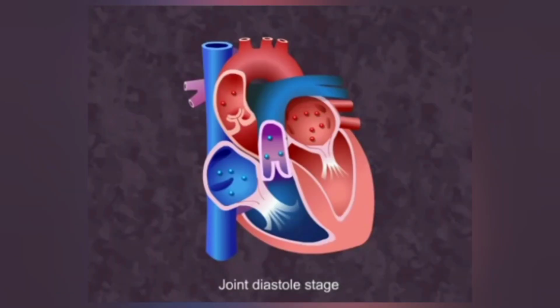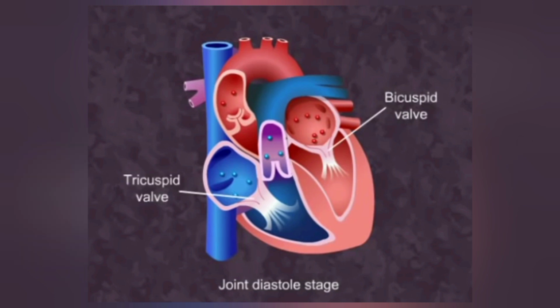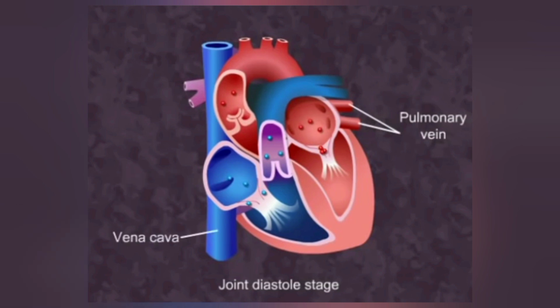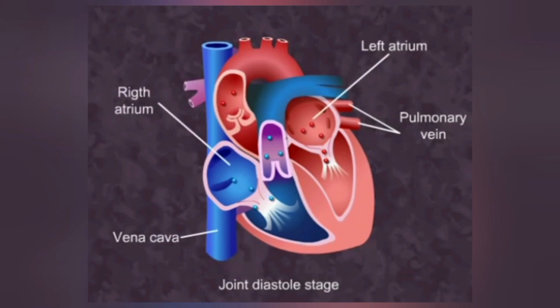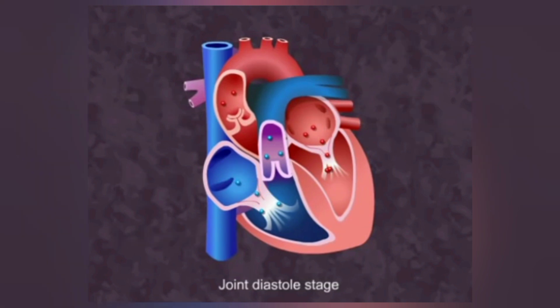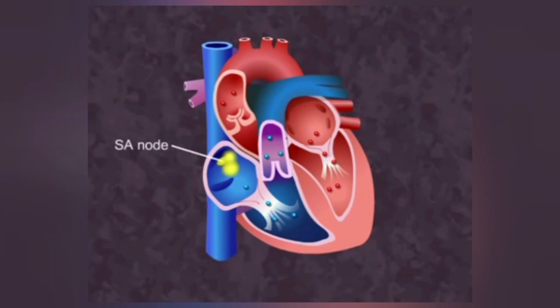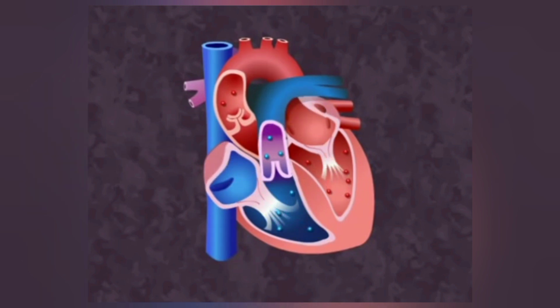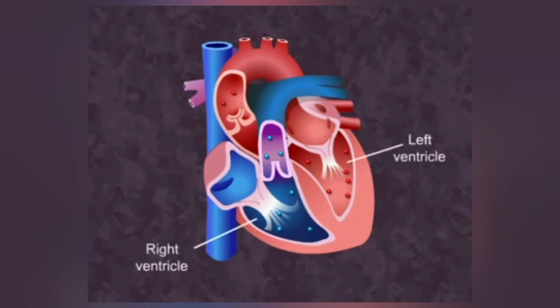We start with the imagination that all four chambers of the heart are in a relaxed state. Blood from the vena cava and pulmonary veins enters the right and left atria respectively. Now the atria contract, forcing the blood to enter the ventricles. When the ventricles are filled with blood, they start contracting and the atria start relaxing.